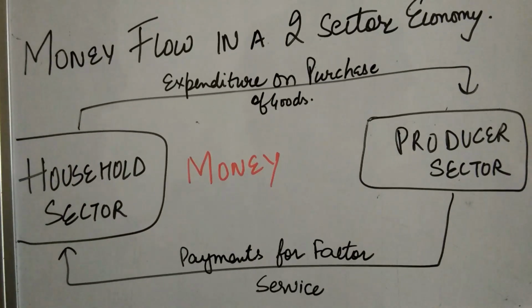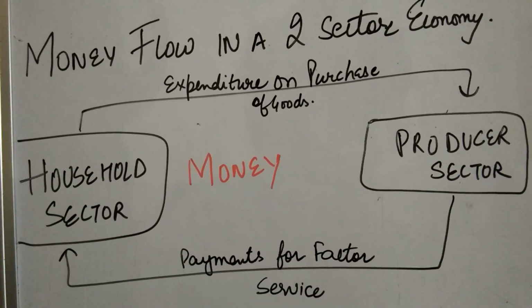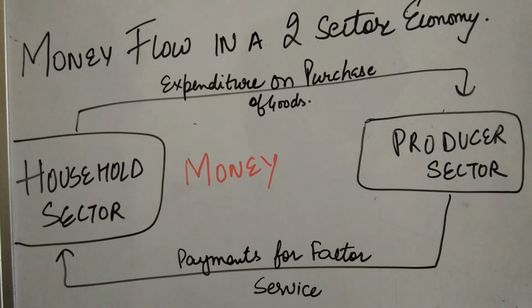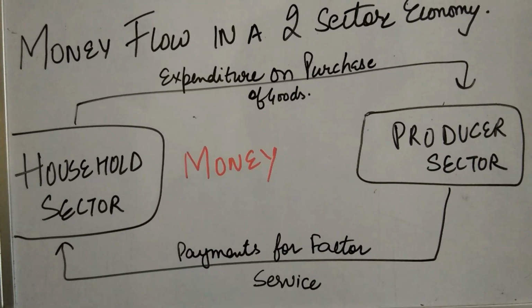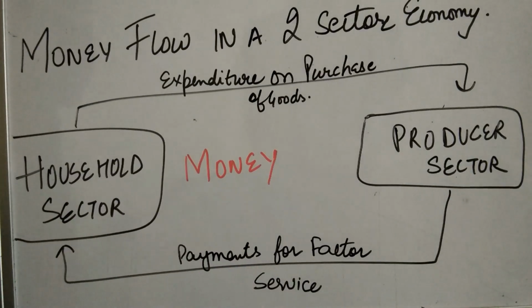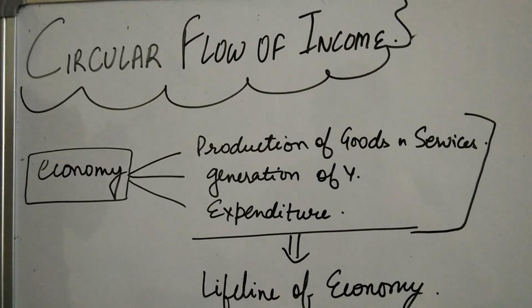There is a mutual interdependence, and the real flow of money and the real flow of goods and services happen between all the four sectors of the economy, which are the household sector, the producer sector, the government and the rest of the world. Now coming on to the next topic, which is called the circular flow of income.